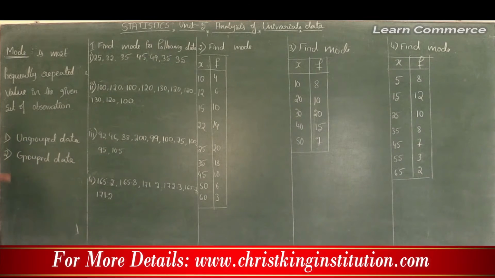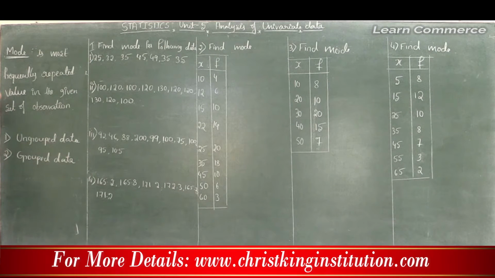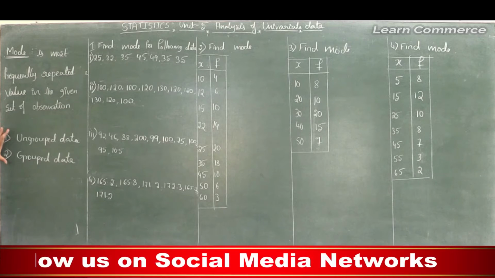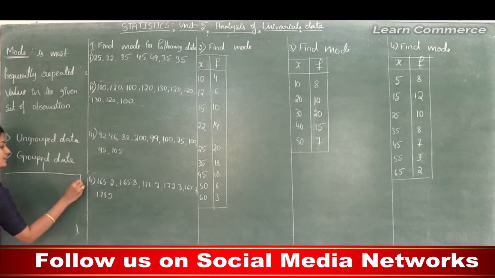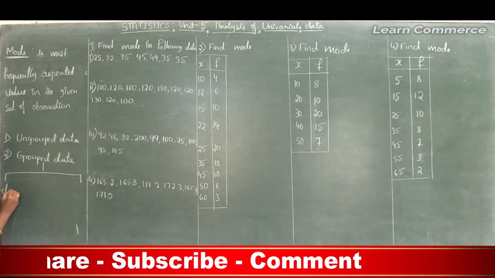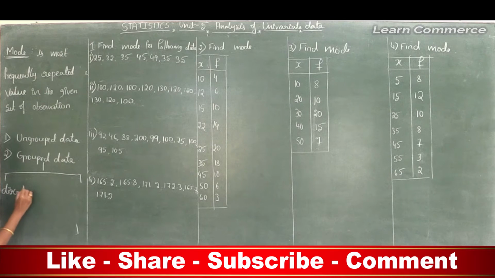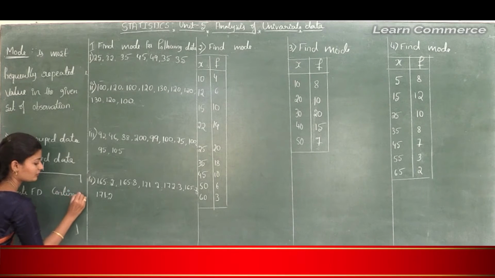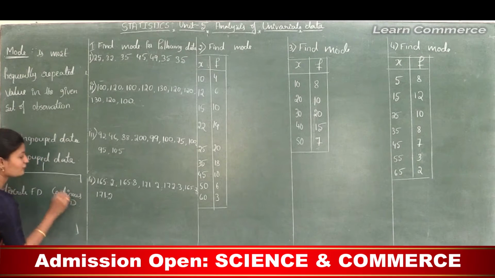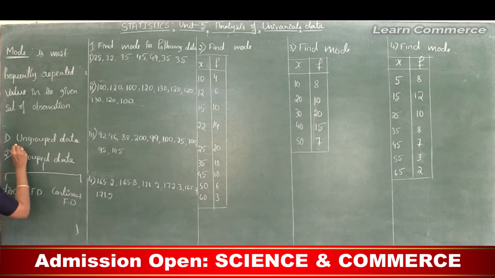In the calculation of mode, there are two cases. One is ungrouped data and another one is grouped data. In grouped data, there are two cases: one is discrete frequency distribution and another one is continuous frequency distribution. So first let's see how to calculate mode in case of ungrouped data.